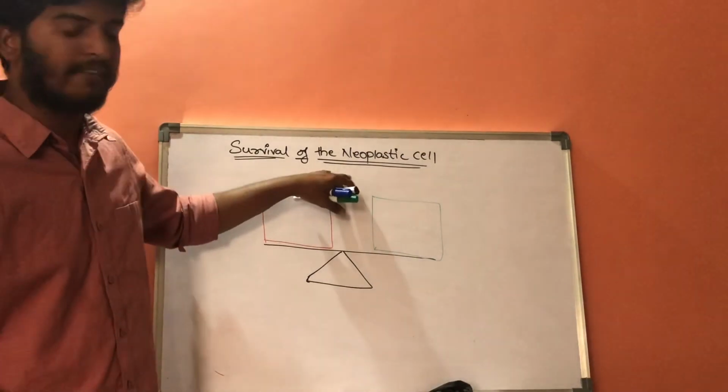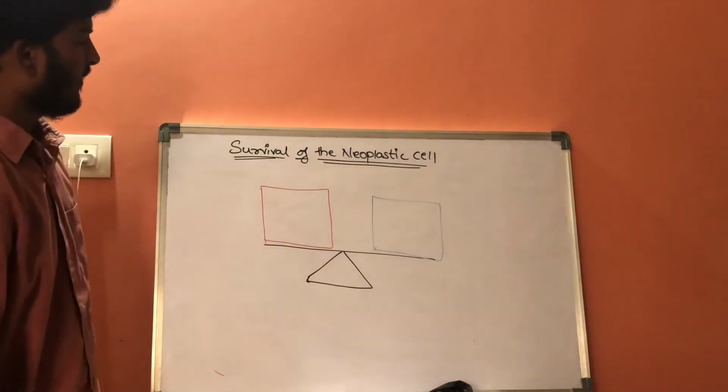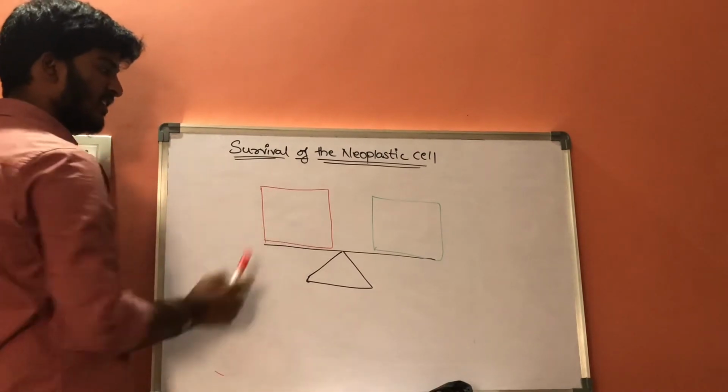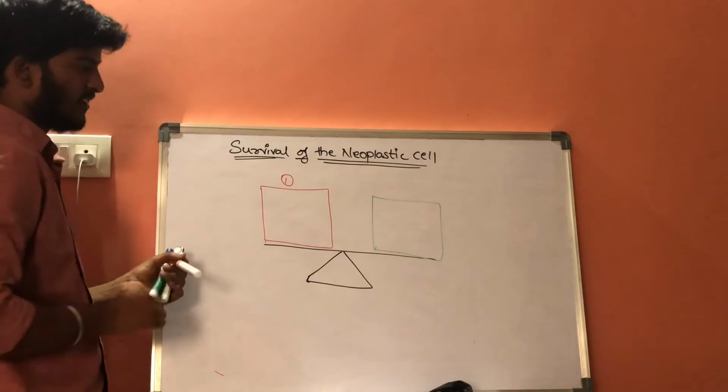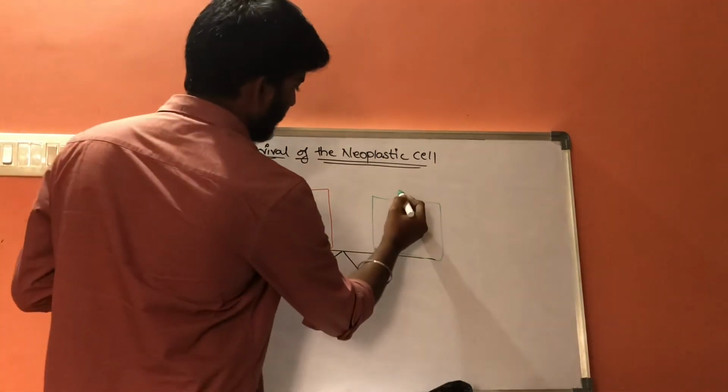Now, in order for the neoplastic cell to survive, let us consider this is gene number 1 and this is gene number 2.